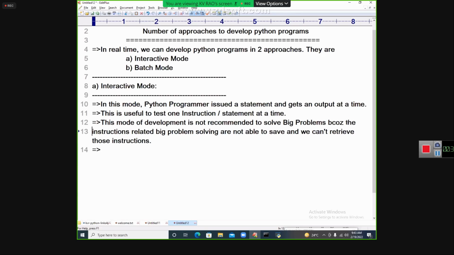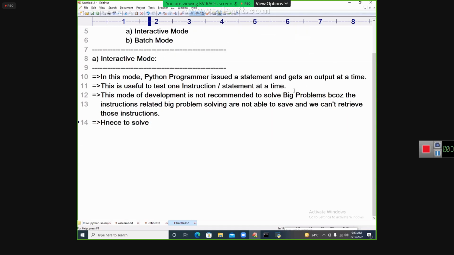Now I'm going to say what industry recommends. Hence, to solve big problems, big application development, big programs, we must go for batch mode programming.